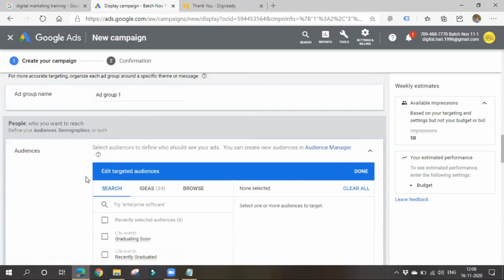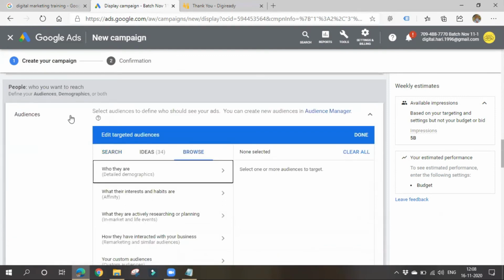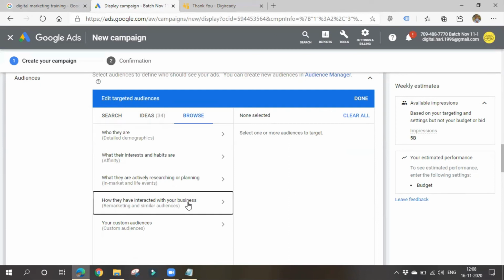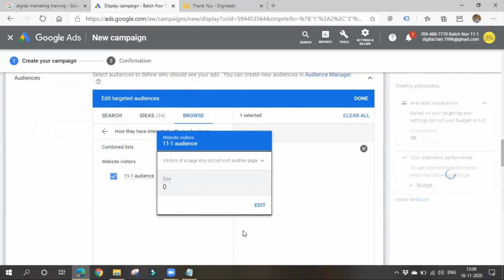Now here in case of targeting, I'll show. Once you go for browse, in case of audiences, here you have to choose remarketing and similar audiences. How they have interacted with your business means here you are showing ads to people who have interacted with your business in the past. So website visitors. See, now I'm showing with website visitors. Under website visitors, you can choose your audience. Without creating an audience, you can't create remarketing, right? As I have created an audience already, it is showing up here. Simply you can choose here and you can target them.